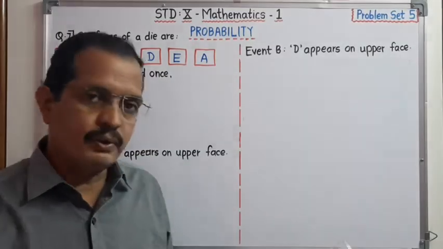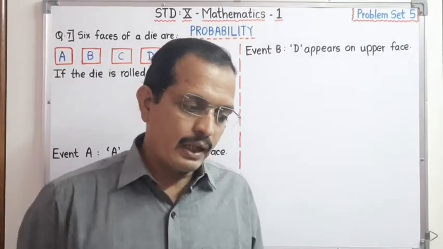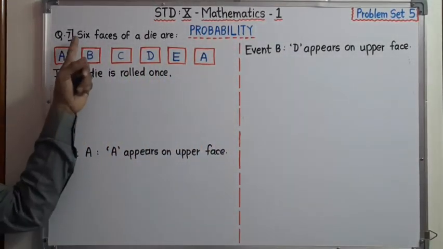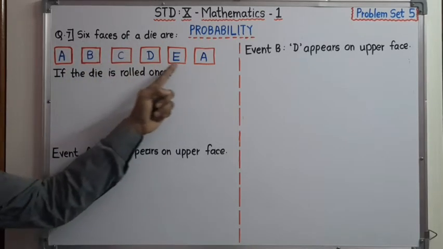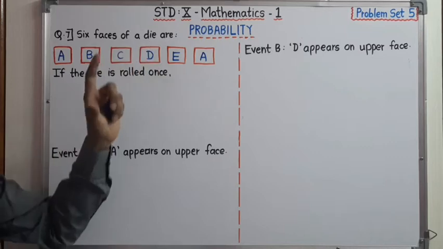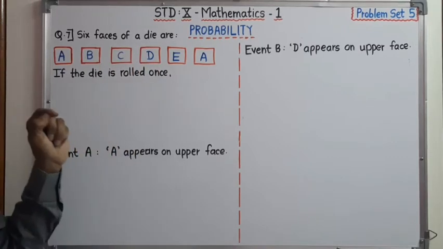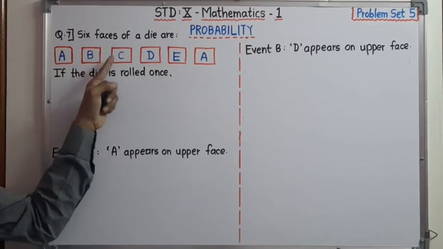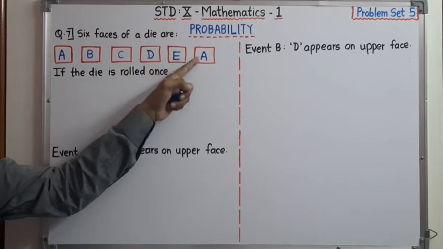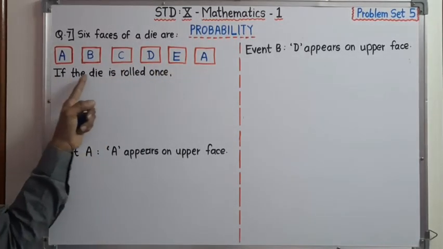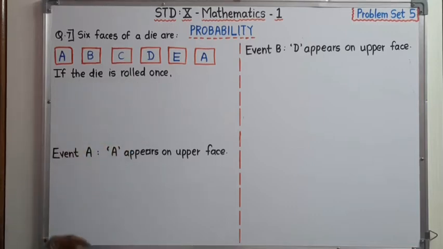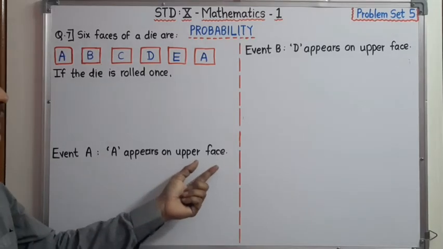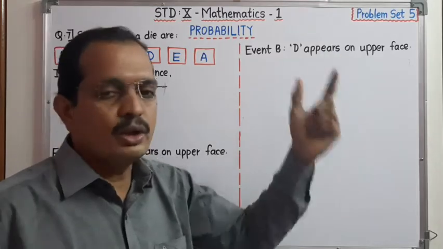See the question number 7. Six faces of a die are as shown below. Dear student, a die has 6 faces, and on each face there is one letter. On the first face there is an A, and on the other faces there are B, C, D, E and A. If the die is rolled once, then find the probability that event A: A appears on the upper face, and event B: D appears on the upper face.